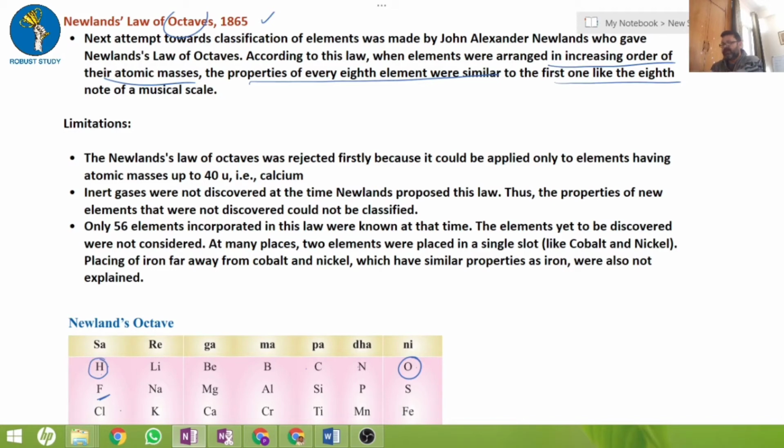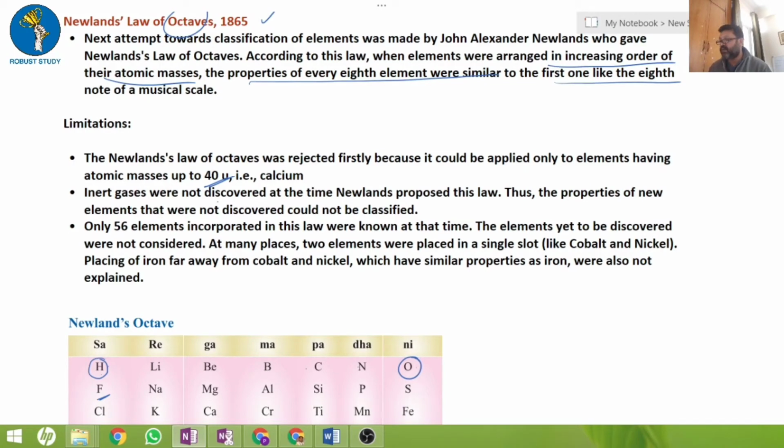What happened, the big problem was not a limitation from Newland's side. Newland was perfectly all right, but the problem was that at that point of time, only elements with atomic masses up to 40 were known to us.